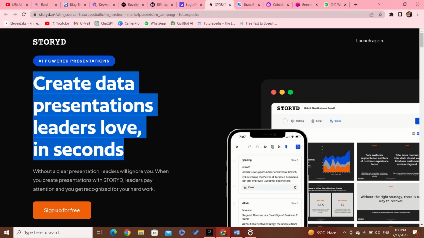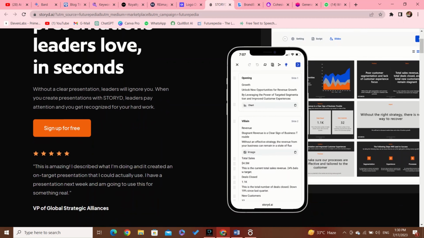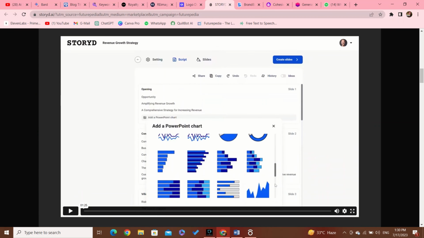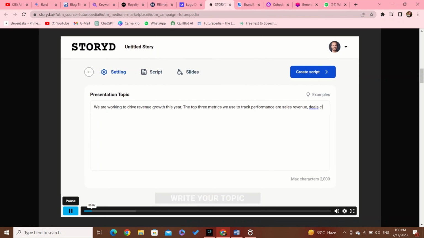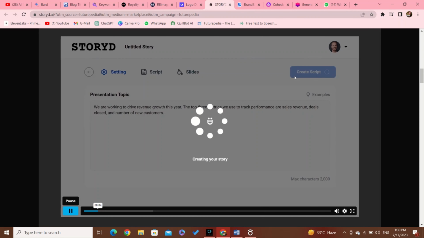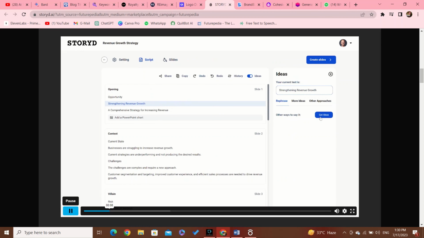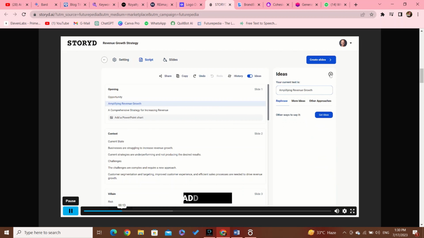Seventh website is Stored.ai, the concept of create data presentations leaders love in seconds. It envisions an advanced data presentation tool that revolutionizes how information is communicated in the business world. This powerful platform utilizes cutting-edge technology, including artificial intelligence and data visualization algorithms, to swiftly convert complex data sets into clear and visually appealing presentations.